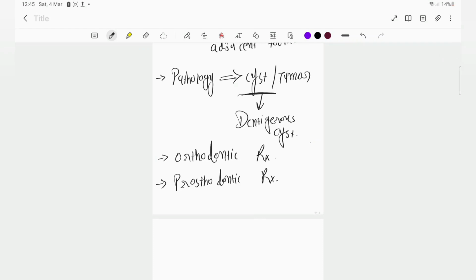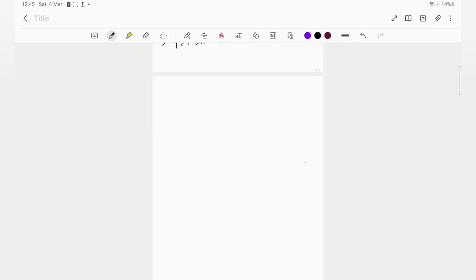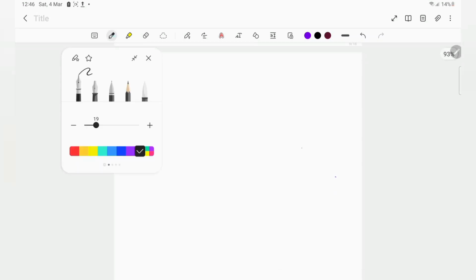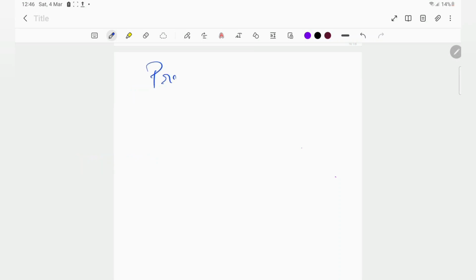After this we are going to move to the second indication, which is prophylaxis. Okay, prophylactic indications. So in this, we clinicians, we already know that if this impacted molar, or any impacted tooth, remains the same in the jaw, it is going to harm the patient.